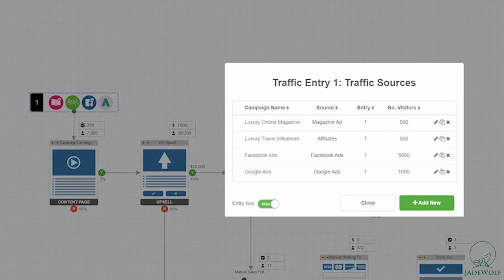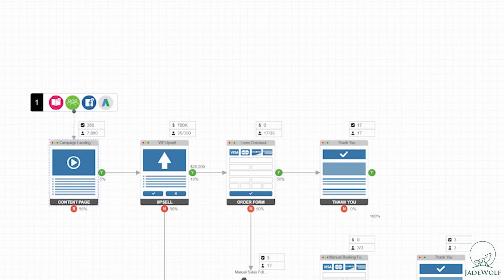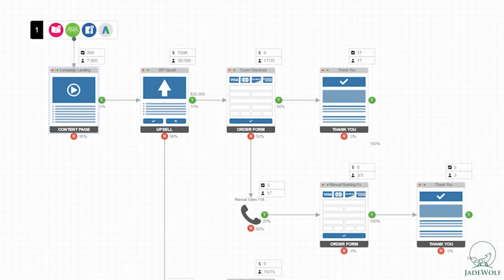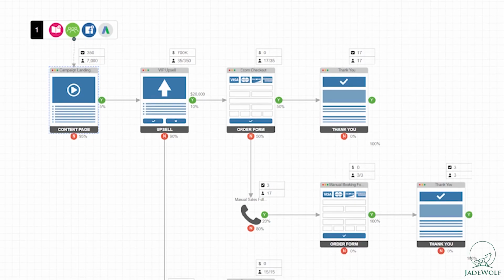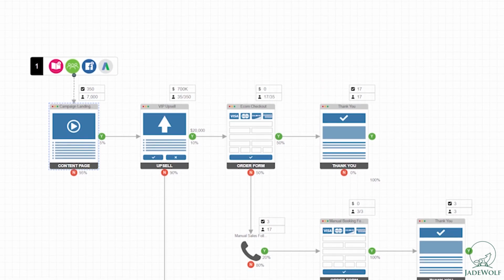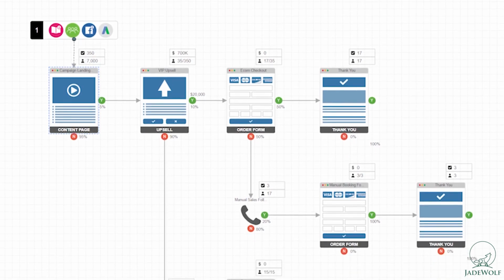So here's again our traffic sources. We have an aggregate campaign landing page. It could be a specific page for a specific campaign. You can also build out these funnels on the campaign level, not just on the business level. You can model individual campaigns that you're planning, or you can model all the campaigns that you have in aggregate over the year, all the different journeys, all the different products, all the different percentages.